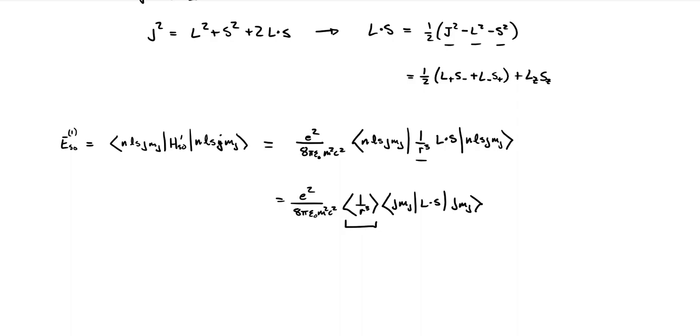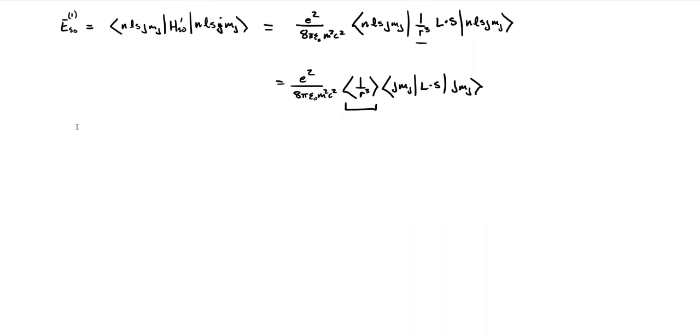This space part we calculated way back. It was one of those integrals we looked at in chapter 8, I believe, when we were looking at the hydrogen atom. The expectation value for our hydrogen atom 1 over r cubed operator is just 1 over a naught cubed n cubed l (l plus 1/2)(l plus 1). So we have that term, we have those constants, and we have to figure out these matrix elements.